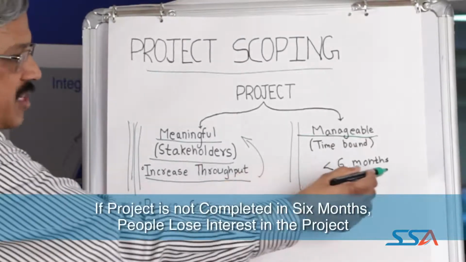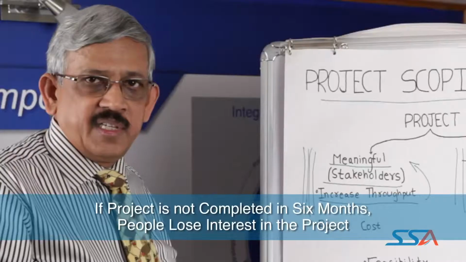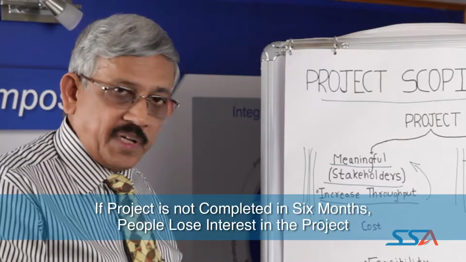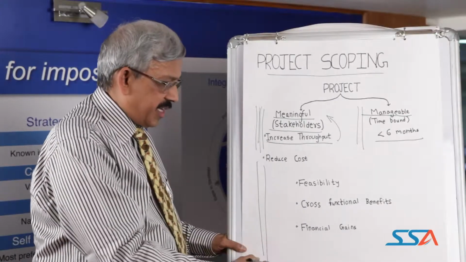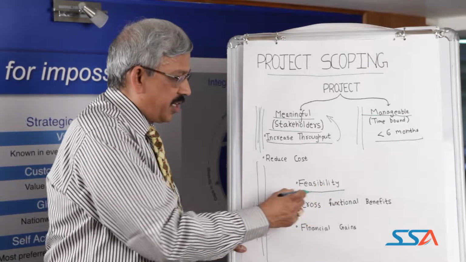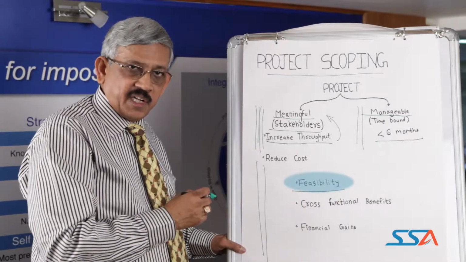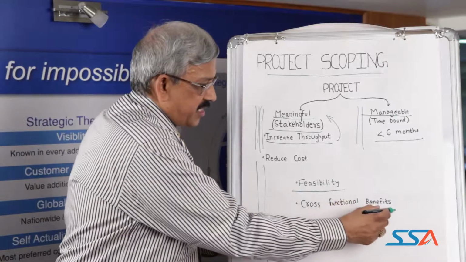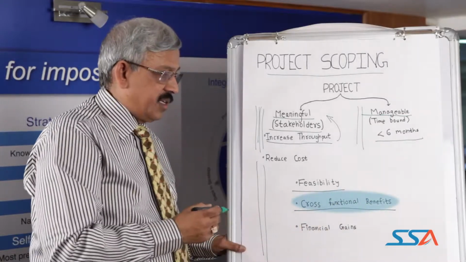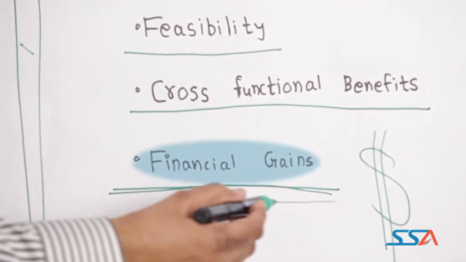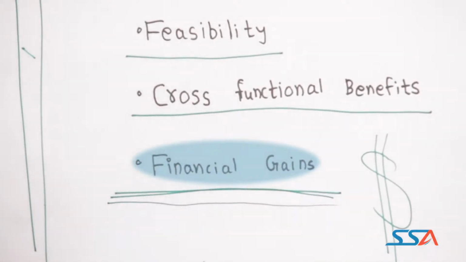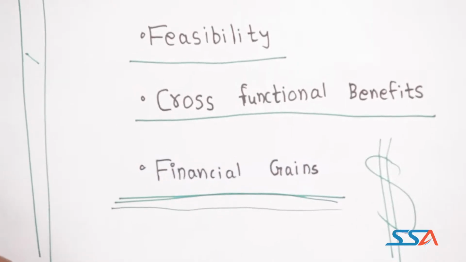If the project cannot be completed in less than 6 months, generally people lose interest over a period of time. The other aspect of project scoping is whether the feasibility of implementation is satisfactory. Second is whether the cross-functional teams can benefit from the learning. Most importantly, if there is no financial gain in the project, then it's not worth doing.